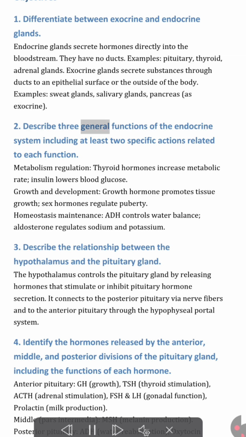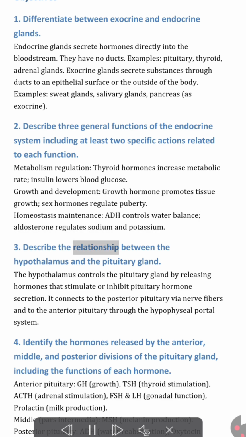2. Describe 3 general functions of the endocrine system, including at least 2 specific actions related to each function. Metabolism regulation: thyroid hormones increase metabolic rate, insulin lowers blood glucose. Growth and development: growth hormone promotes tissue growth, sex hormones regulate puberty. Homeostasis maintenance: ADH controls water balance, aldosterone regulates sodium and potassium.